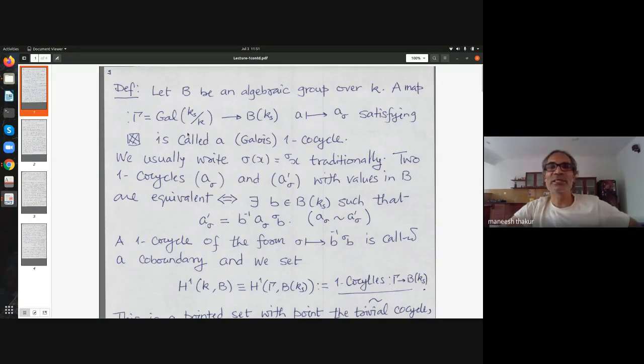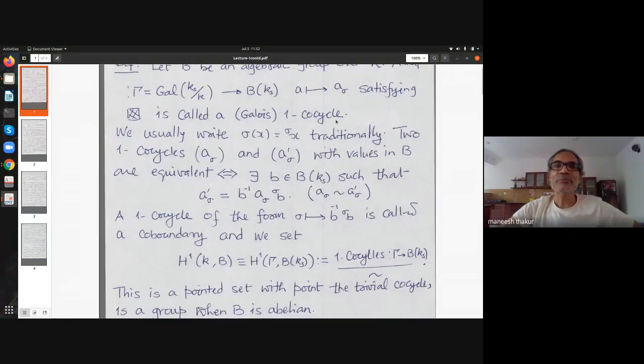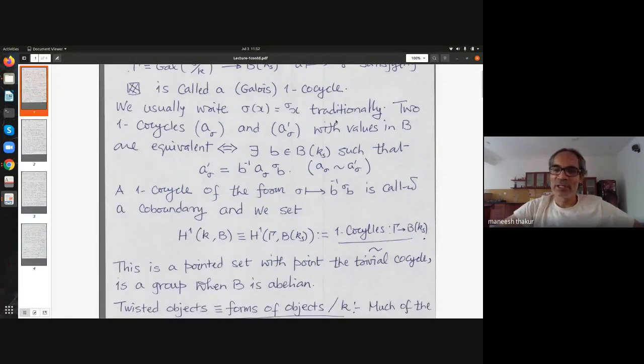Just what is a cocycle? It's a map sigma goes to A sigma, which satisfies the condition. Okay, I see, so there is no problem. Just the mistake is that sigma goes to A sigma should be corrected. Okay, thanks. So we'll come back to that setup later.